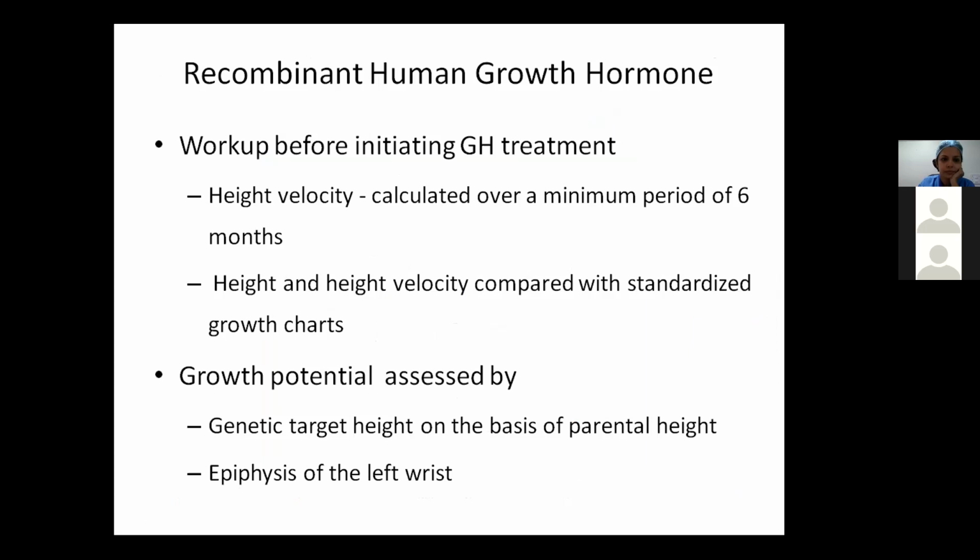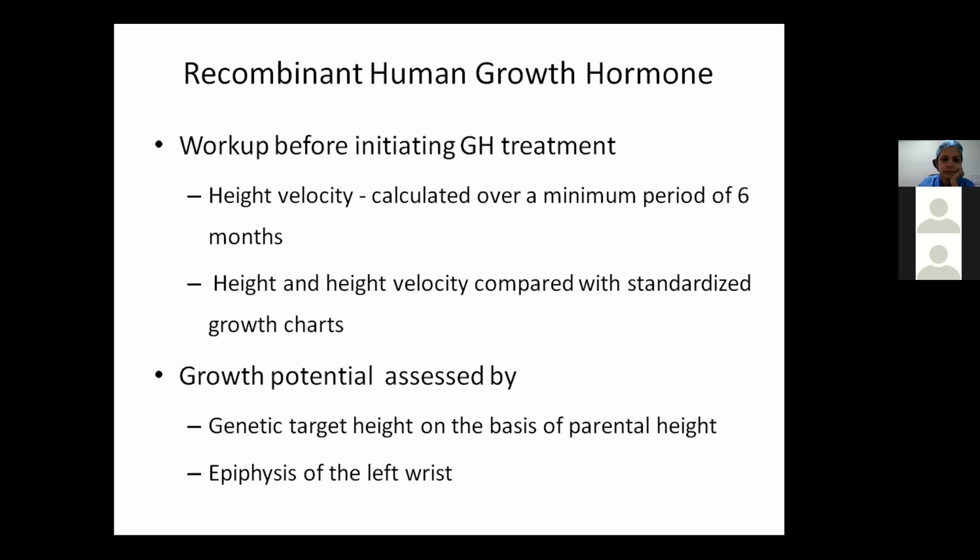Now, this workup and indications have been taken from the ESPN guidelines for growth hormone treatment in CKD patients. The workup before initiating growth hormone treatment is that we have to document that the patient is short stature, that is, if the height is less than third centile, and the height velocity, which has to be calculated over a minimum period of 6 months and compared with the standardized charts.